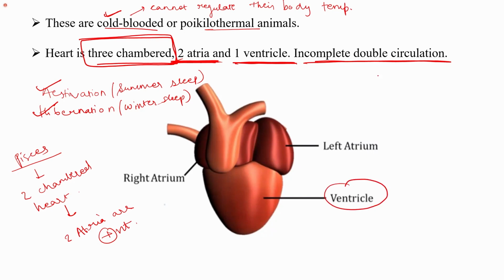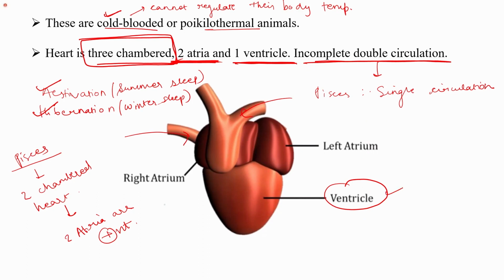So what do we mean by incomplete double circulation? Firstly, in Pisces it was a single circulation, right? That is, the blood enters into the heart and leaves the heart a single time, and it is a venous heart. In incomplete double circulation, there are two routes of entry, that is right atrium and left atrium.